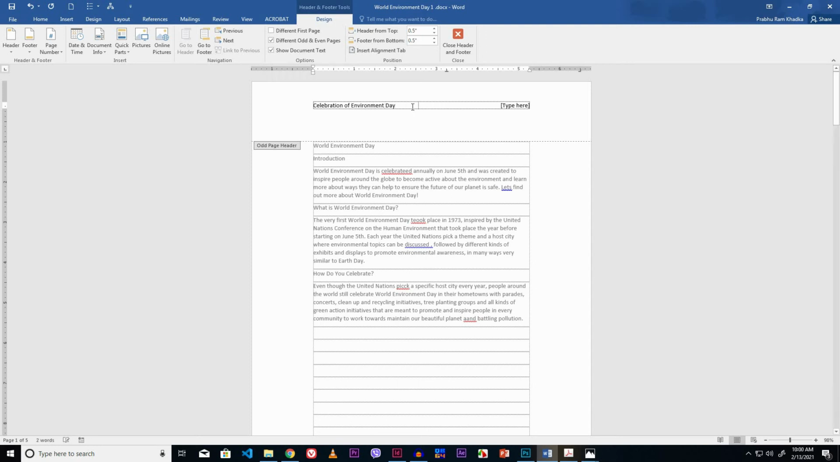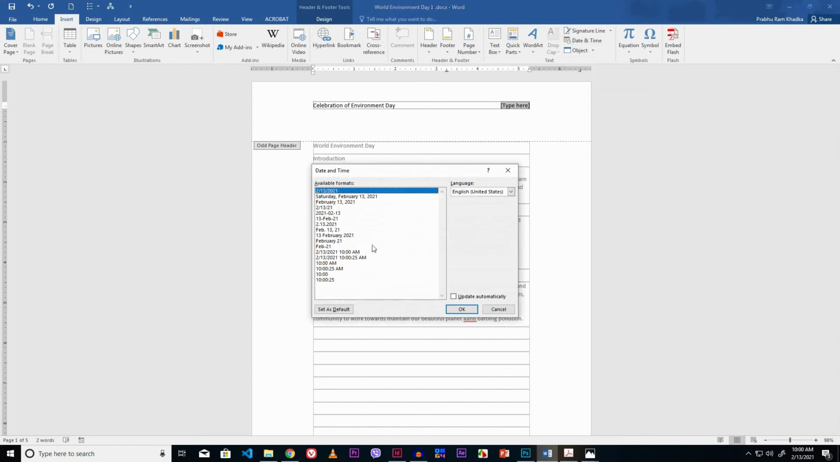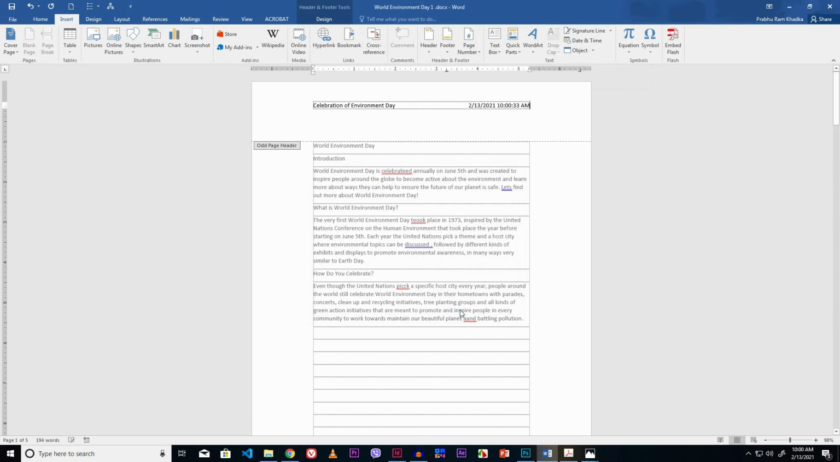I delete it. It is also asked to insert date and time in the header. I like to insert this date and time over here. Go to the Insert tab. Click the Date and Time option from Text group of Insert tab. Select the desired date and time. I like to select it. Click the OK button.